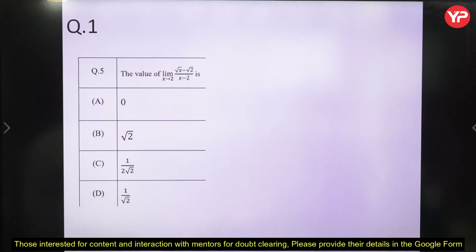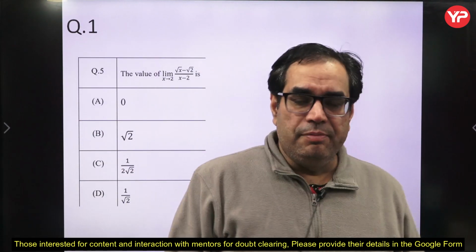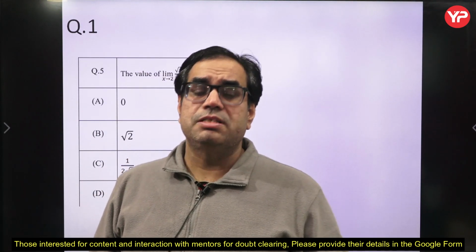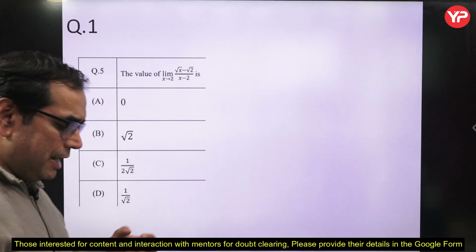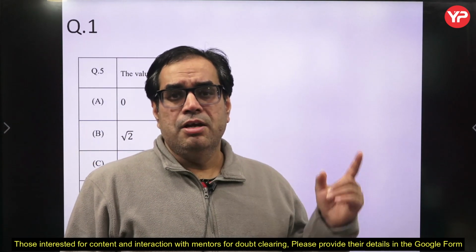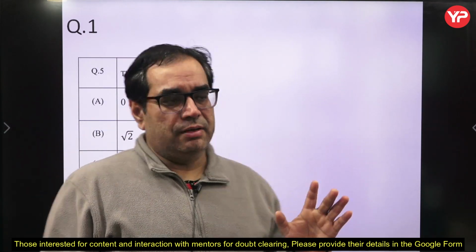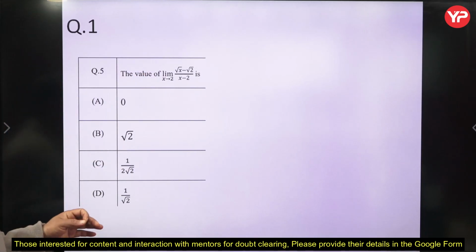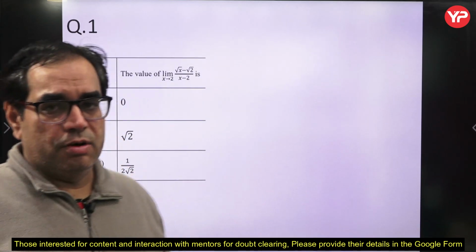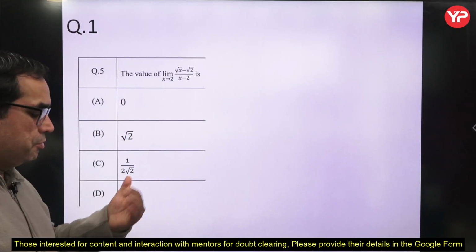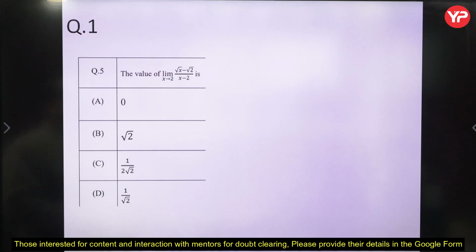In all GATE papers, wherever calculus is mentioned in the syllabus, limit is important. In this upcoming exam also, you can expect one question from limits. You have to prepare this topic very well, and the question will be very simple, based on L'Hospital's rule or some basic properties of limits, some standard forms, some indeterminate forms. If you revise, you can solve the problem in the exam. Please solve this question and write your answer in the chat box, and then I will explain the concept.